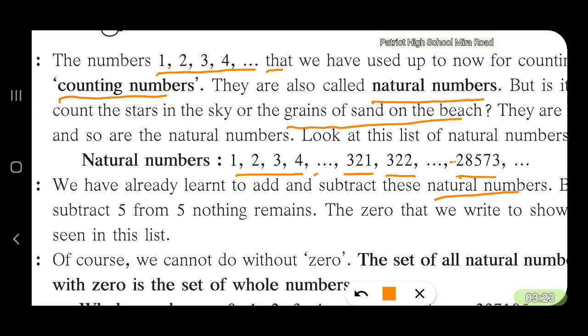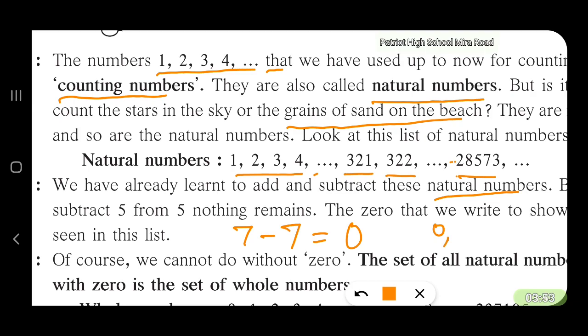And just now we had discussed that out of 7 boys, if all the 7 go out, how many boys remain? Nothing remains. So nothing is denoted by a 0. Our natural numbers do not have a 0, so we need a 0. So we start counting with 0.